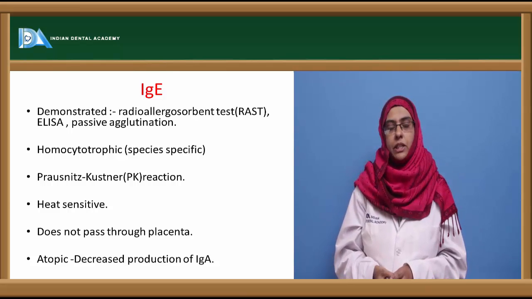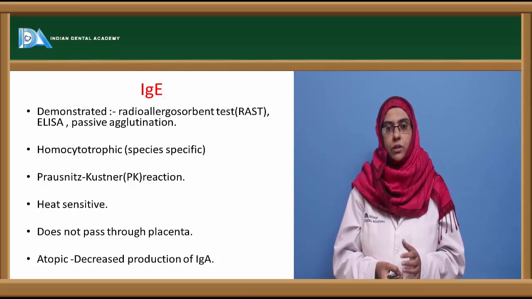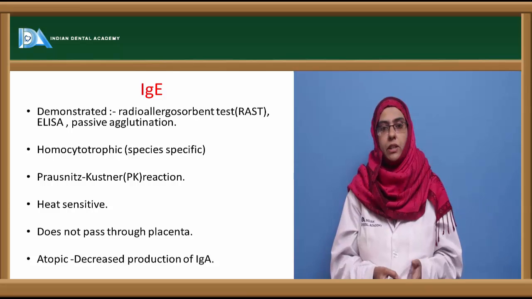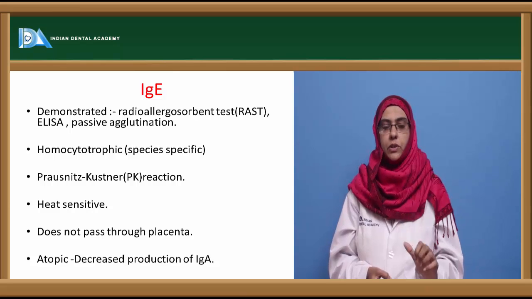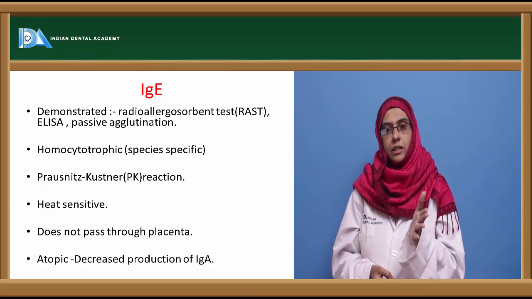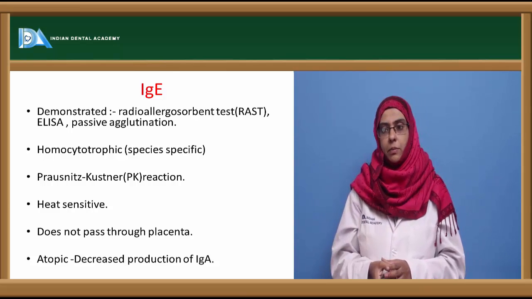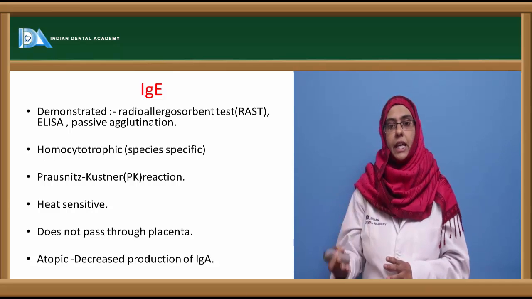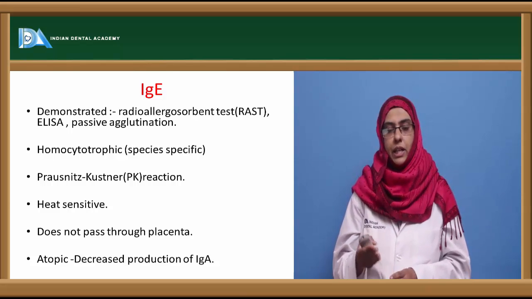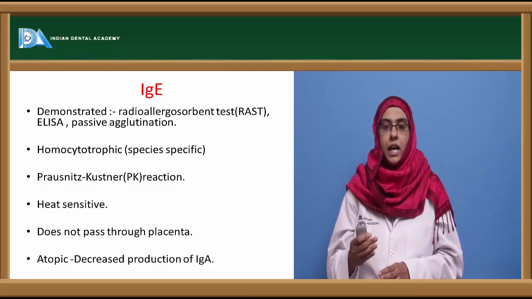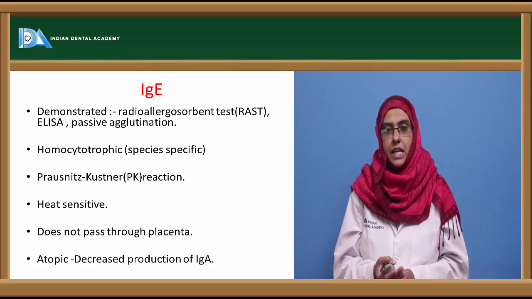This IgE antibody is homocytotropic, that is species specific, whereas the other antibodies are heterocytotropic, as seen in IgG antibody, which can bind to other cells also. But IgE antibody is homocytotropic, that is, it is produced in an individual and binds to the receptors of the same type of individuals. It was first proposed by Prausnitz and Kustner, who gave us a way to detect the IgE antibody by a phenomenon called the wheal and flare phenomenon. When serum is introduced into a sensitized individual, the local wheal and flare reaction helps us to know the amount of IgE antibody produced in the sensitized individual.